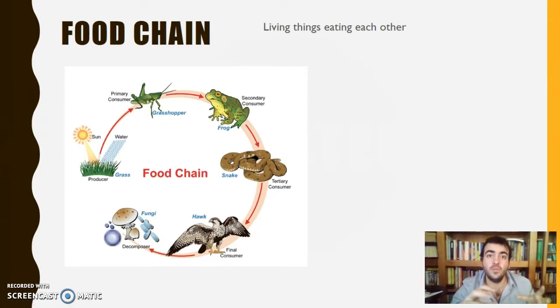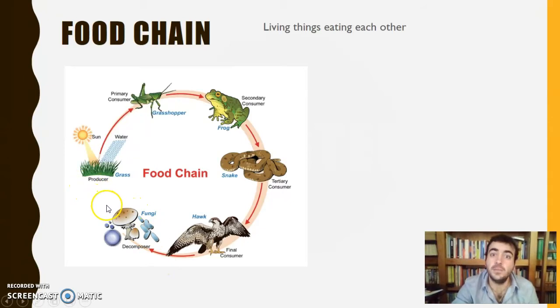Podríamos decir que no hay ningún otro animal que se coma este último. Cuando ya es el último, it's the final consumer. Finally, we have the decomposer. ¿Por qué? Porque podréis decir, bueno, pero este es el final, claro, because the final is the decomposer. Okay, it's always the decomposer. ¿Vale? And then the decomposer creates some substances and nutrients for the producer, como vimos en el first class.